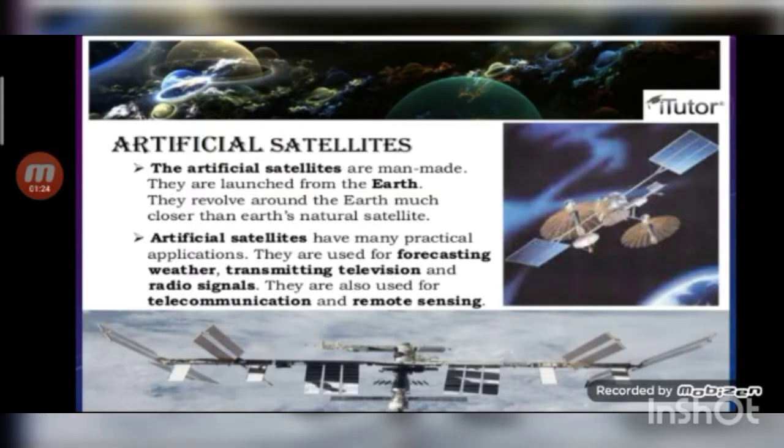Artificial satellite. The artificial satellites are man-made. They are launched from the Earth. They revolve around the Earth much closer than the Earth's natural satellite. Artificial satellites have many practical applications. They are used for weather forecasting, transmitting television and radio signals. They are also used for telecommunication and remote sensing.